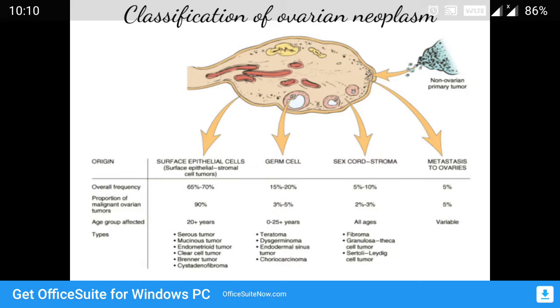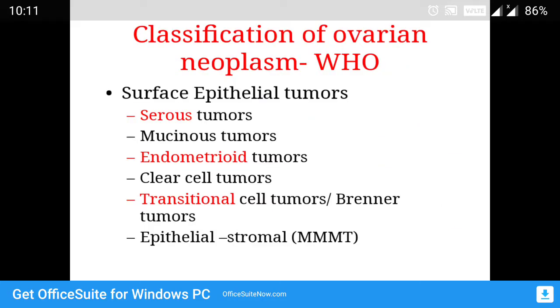Classification of ovarian tumors. Ovarian tumors can be classified into surface epithelial tumors, germ cell tumors, sex cord stromal tumors, and metastatic tumors. Okay, so this table tells you most of the things, like what percentage each contributes to ovarian tumors, and the age group, different types under each group. Okay, so we'll cover one by one.